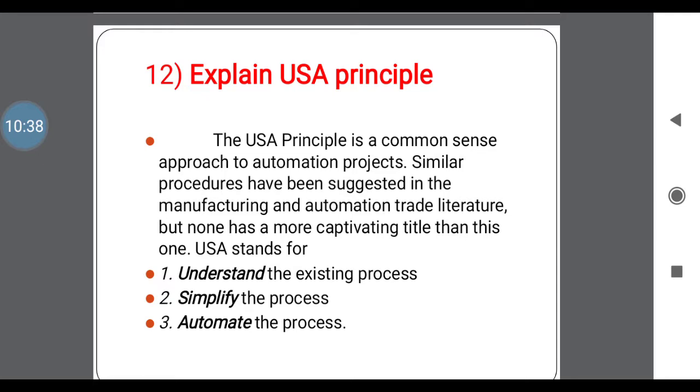So if you want to install or implement this USA principle in automation or production technology, first you go for understanding the existing process. Second one, simplify the process and then automate the process. Means understand, simplify and automate. These three letters indicate the USA, that is the USA principle.